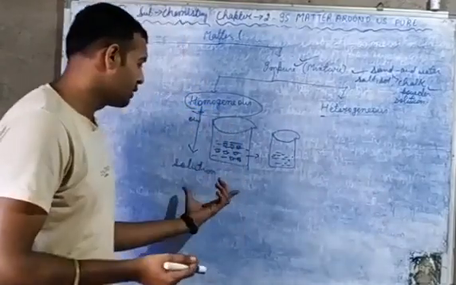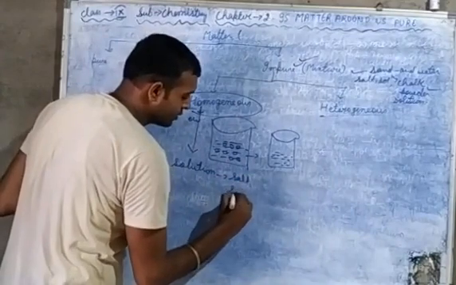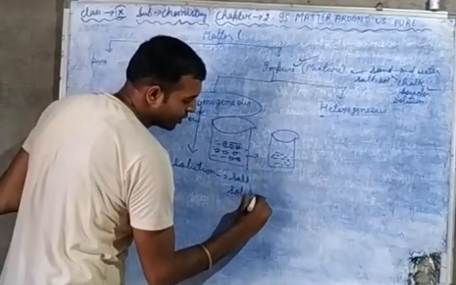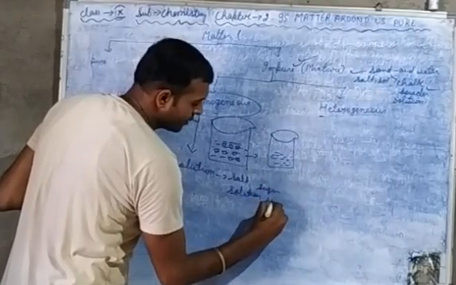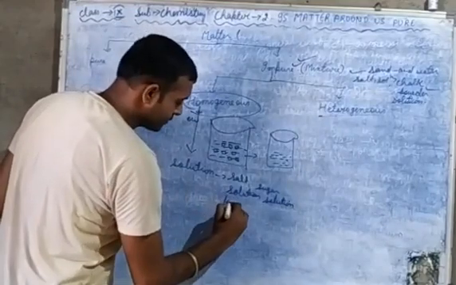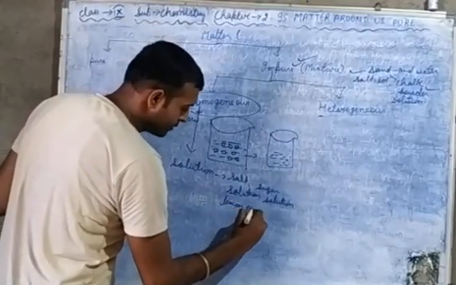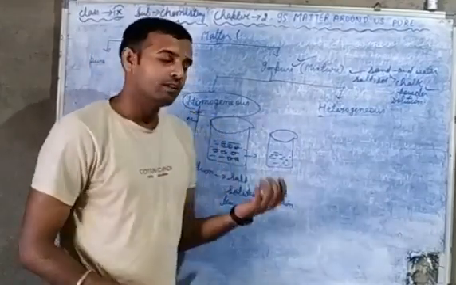This is known as a solution. For example, salt solution, sugar solution, lemon juice.